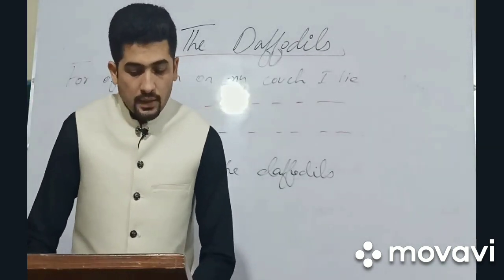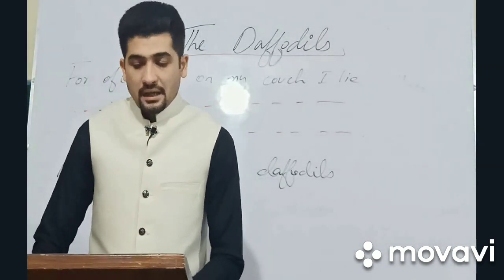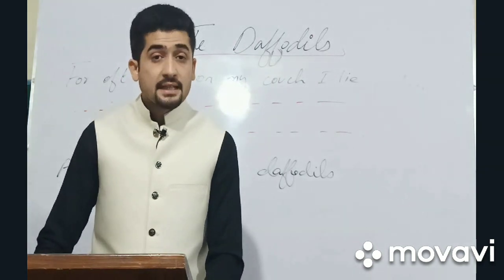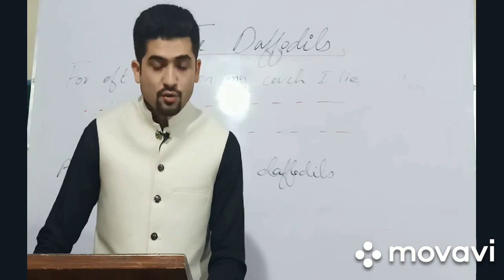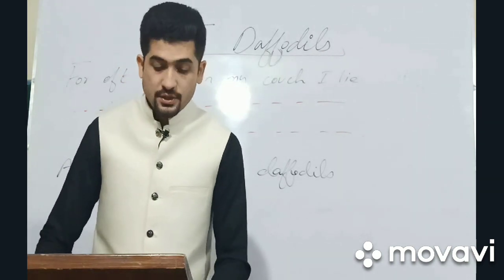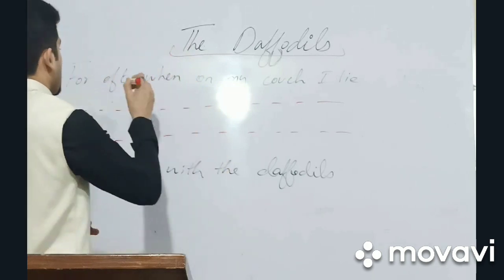Stanza number 4. For oft on my couch I lie, in vacant or pensive mood, they flash upon that inward eye, which is the bliss of solitude. And then my heart with pleasure fills and dances with the daffodils. इसमें फर्स्ट लाइन में आप देखें ऑफ्ट का वर्ड यूज हुआ है.